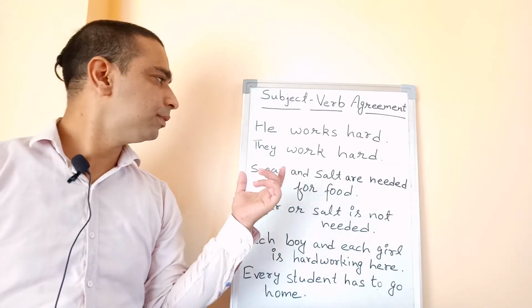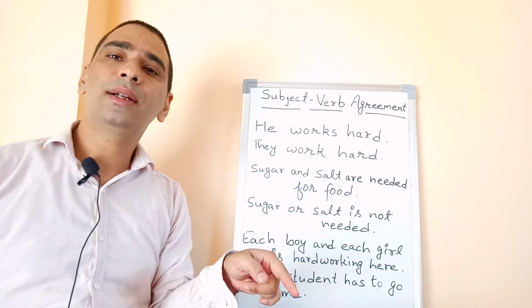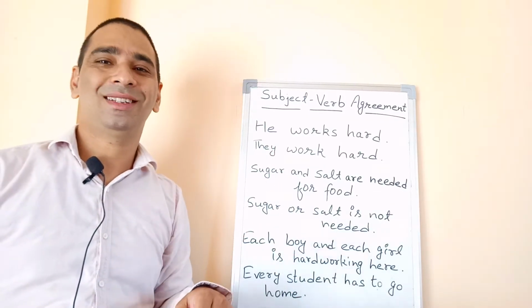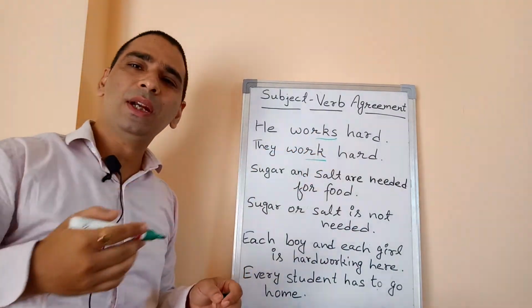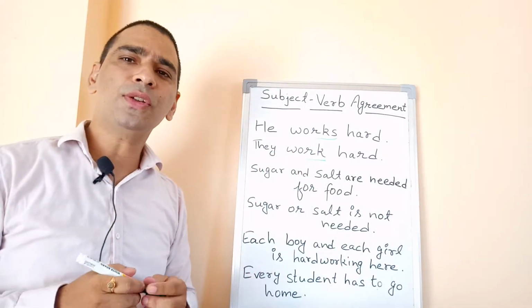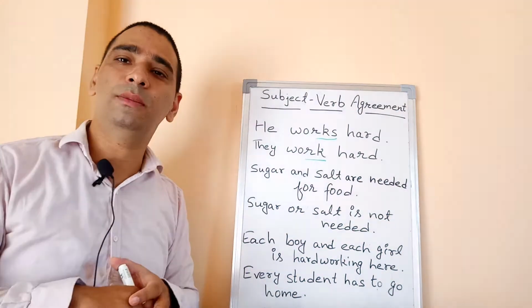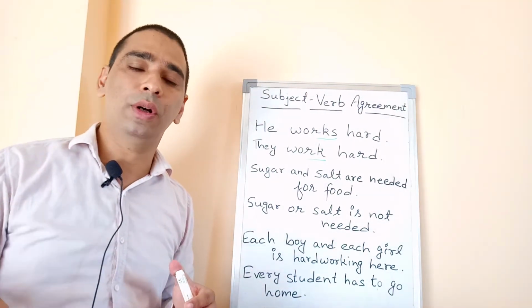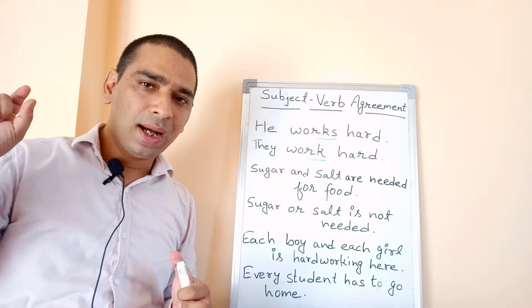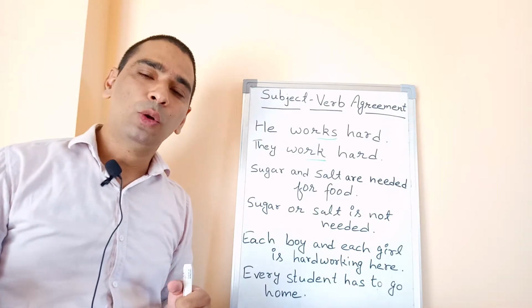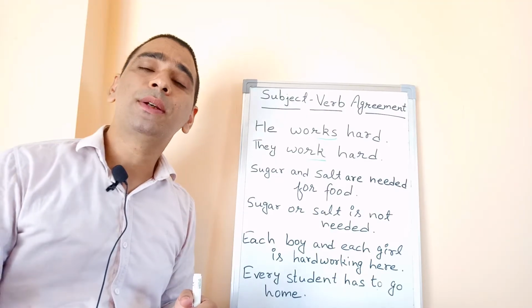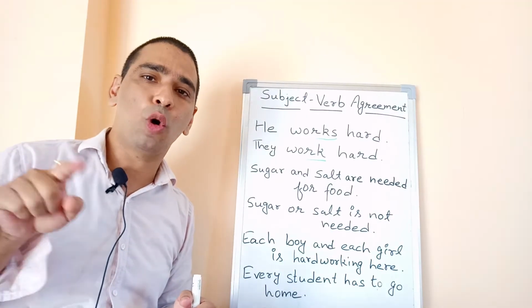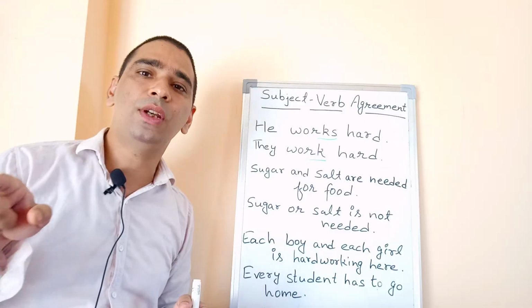Just have a look. He works hard, they work hard. Just pay attention here. You just need to draw attention to the verb, works or work. I think I had mentioned it earlier. When we add s or es with a noun, it becomes plural, like boy, boys, student, students, teacher, teachers.